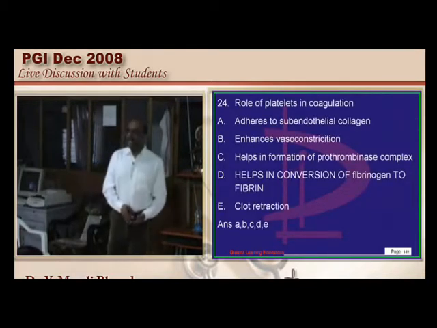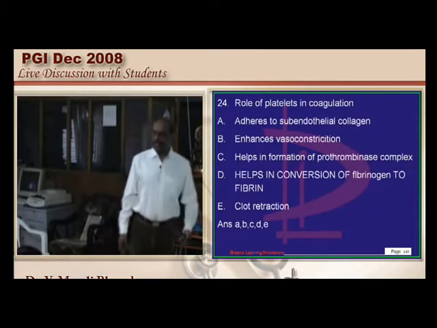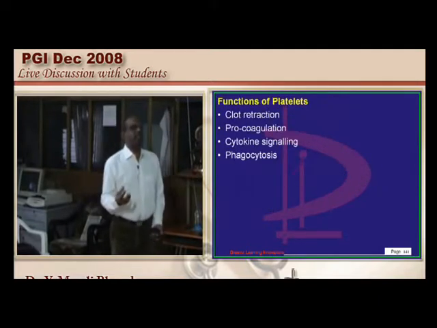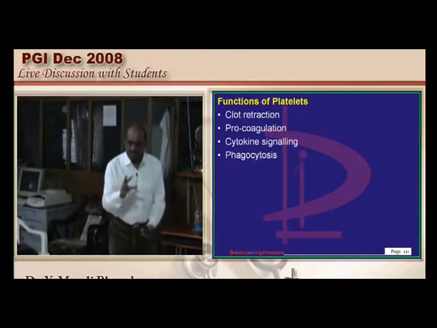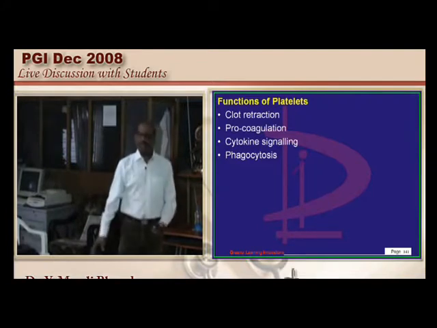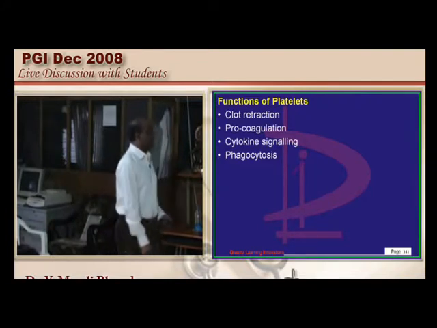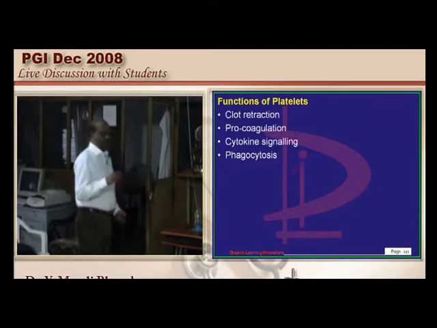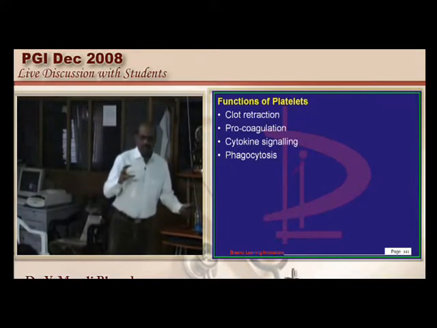What is the importance of platelets? Platelet is a silent chemical bomb. It releases so many chemical substances which can stimulate inflammation, cause vasoconstriction, can lead to a lot of systemic effects. So the examiner is seriously interested whether you know it or not. Clot retraction is one of the important functions of the platelets, is a true statement, is what needs to be remembered. Then it secretes platelet derived growth factor, and also the platelets will adhere to the subendothelial surface.